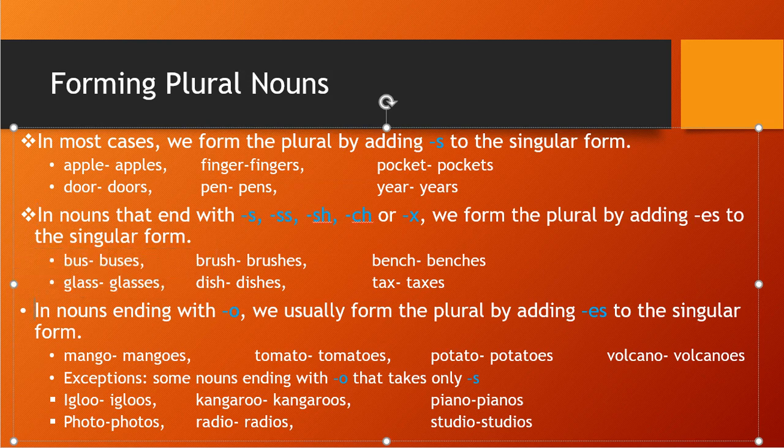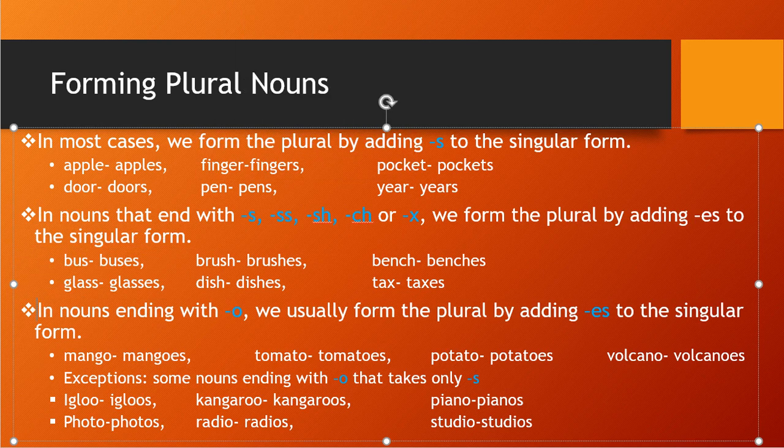See, there are some examples written: apple. Simply, for the plural form you will add s. Apples, door, doors, finger, fingers, pocket, pockets, pen, pens, ear, ears, right? So you are simply adding s after that noun. Apple, apples, door, doors, pen, pens, ear, ears. Like that way you are doing, right?